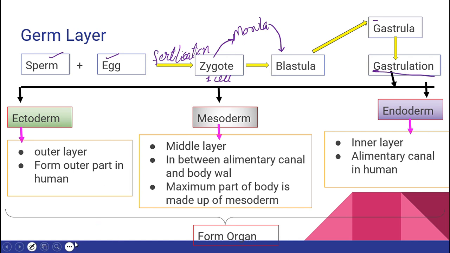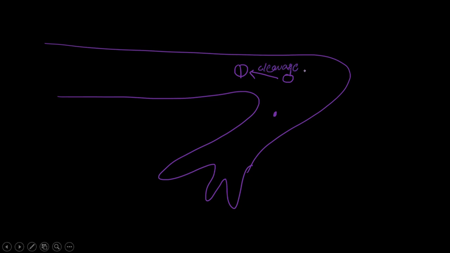But before moving ahead, let me explain a little bit more about morula and all. So class, this is your fallopian tube, right? Now here, fusion of sperm and egg takes place, right? So there will be the formation of zygote. The zygote divides into two cells. Now, by which process does it divide? By the process of cleavage. What is cleavage? Cleavage is a special type of mitosis. Why do we call it a special type of mitosis? Because there won't be any G1 and G2 phase. So, cell number will increase, but the size of the cell won't increase.